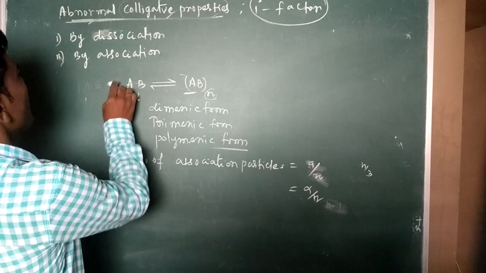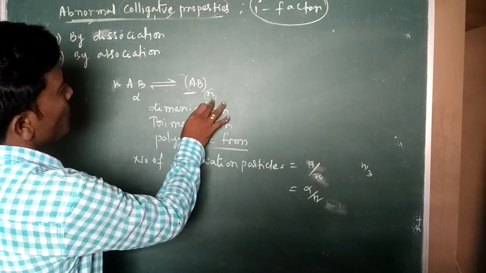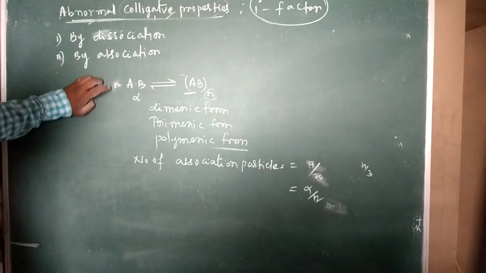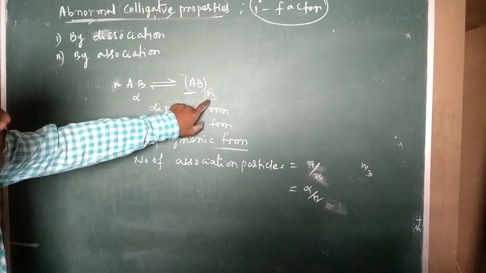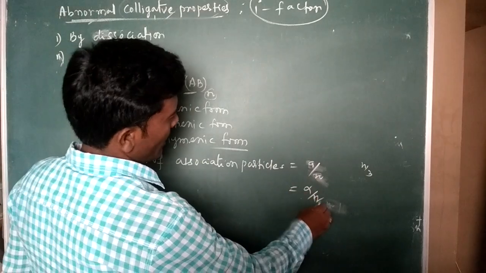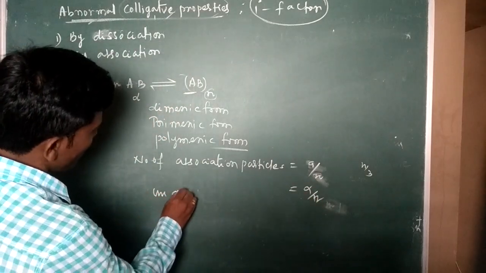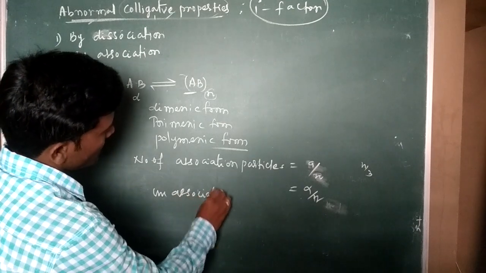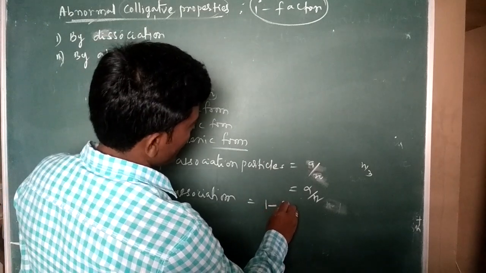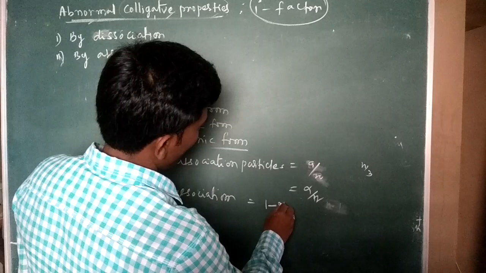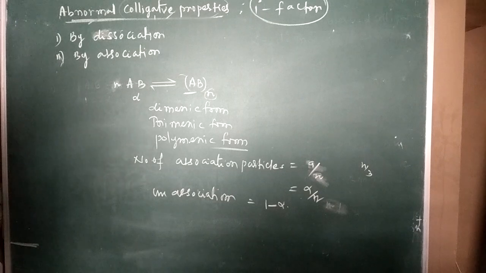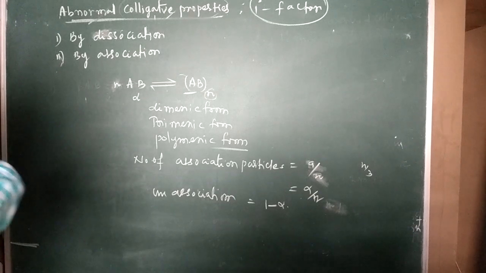Now you take n moles of A, it forms AB moles of n. From it only an alpha portion is associated. Once again clearly, I am taking number of moles n, it forms n moles of polymeric form. In that only an alpha part is associated, then it is alpha by n. So what is the unassociation part? The unassociation part is 1 minus alpha.